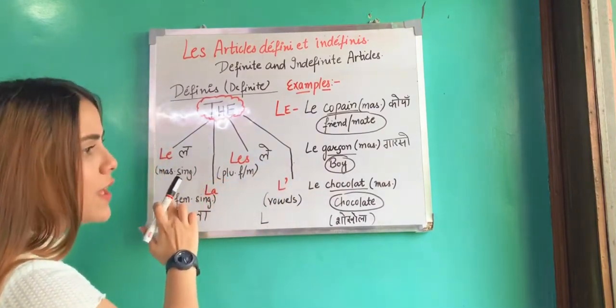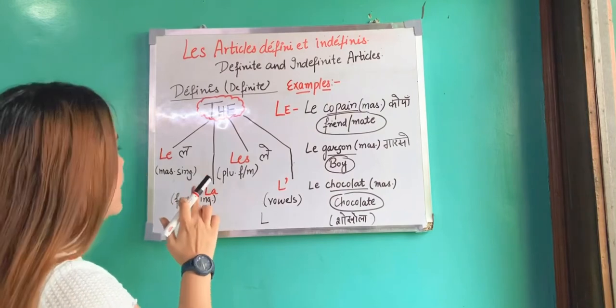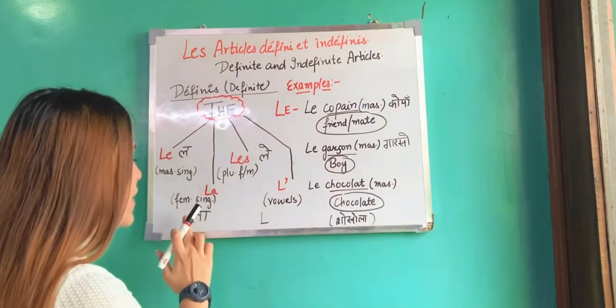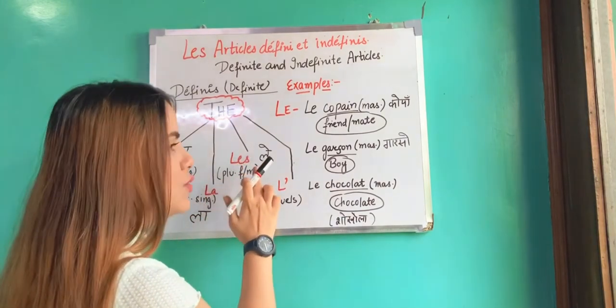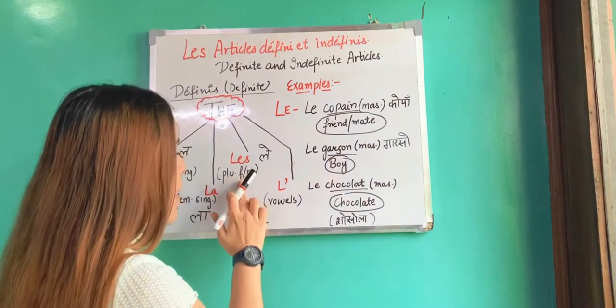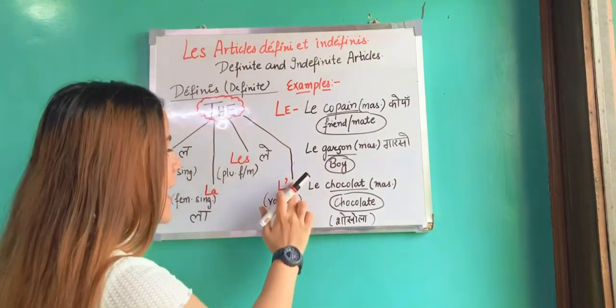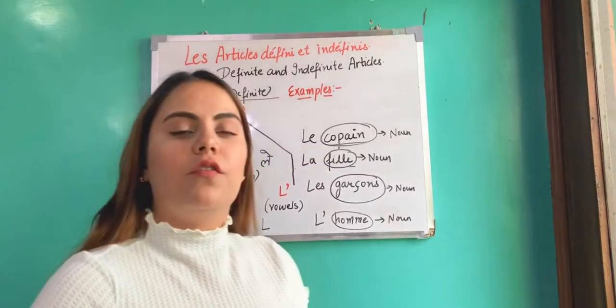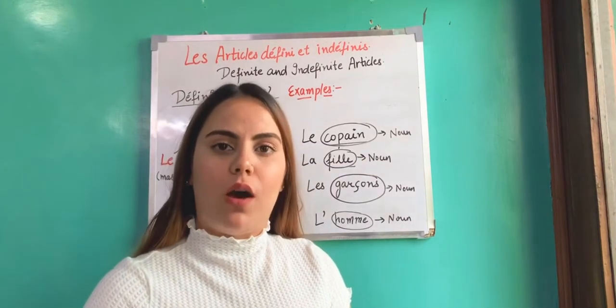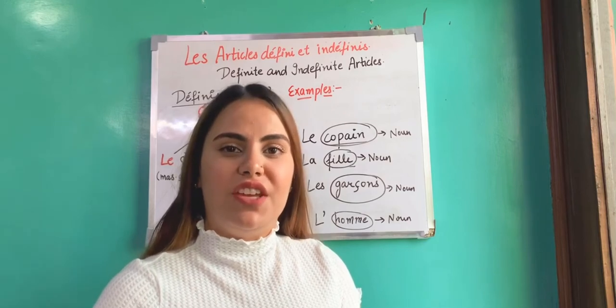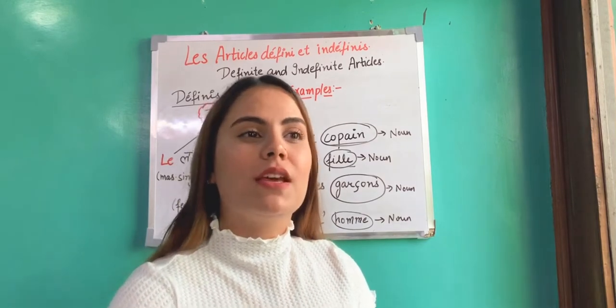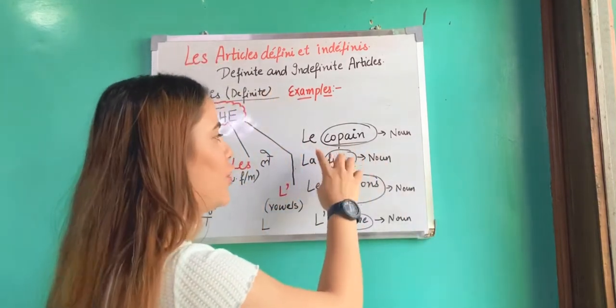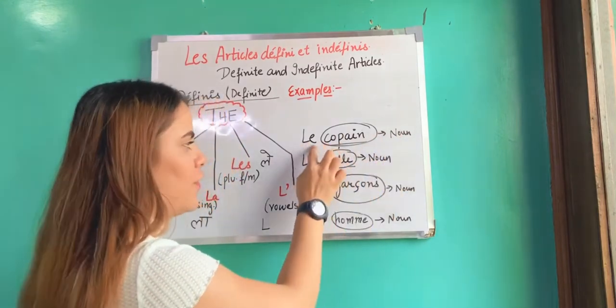Le is used with masculine singular. La is used with feminine singular. Les is used with plural, feminine or masculine. L' is used with vowels only. So first of all, we get to know about the definite article, which is always placed in front of the noun.